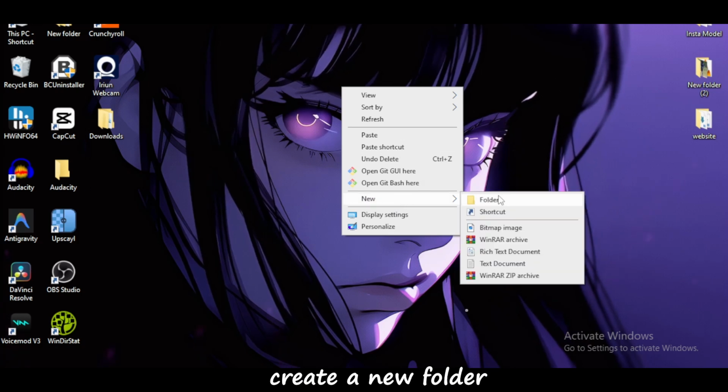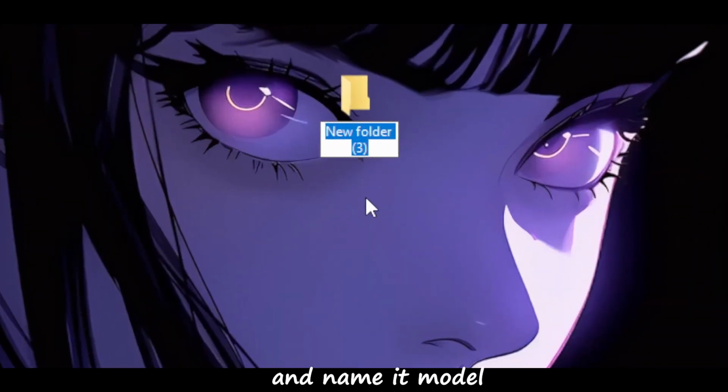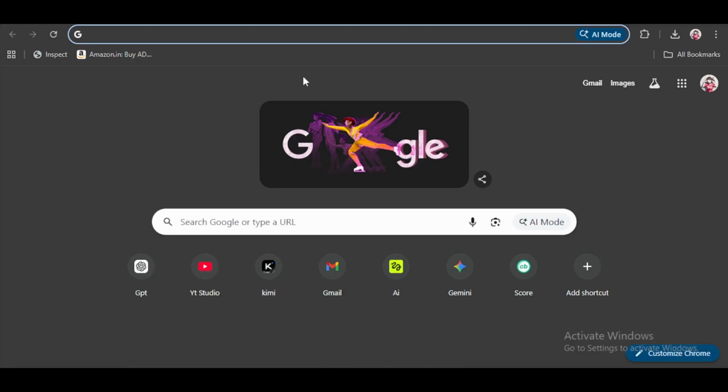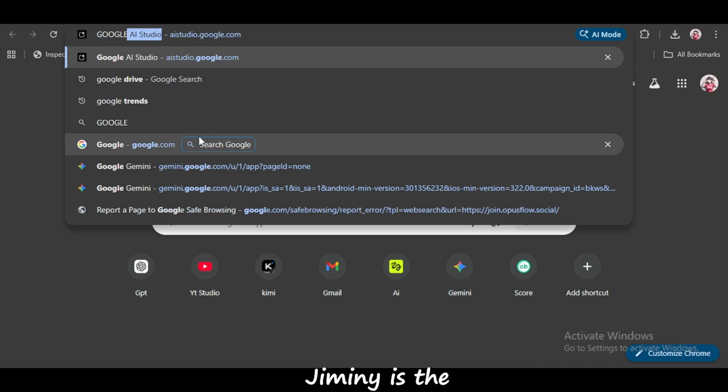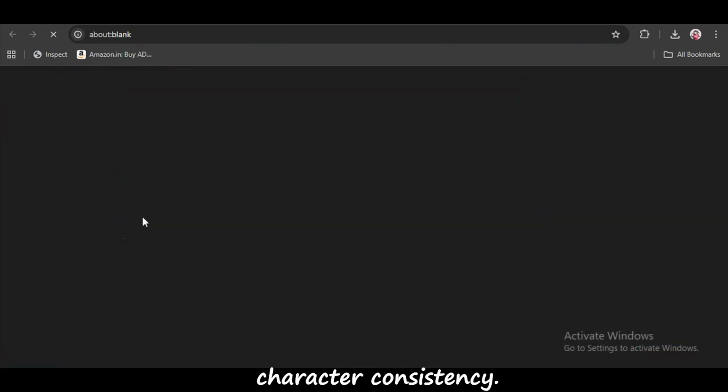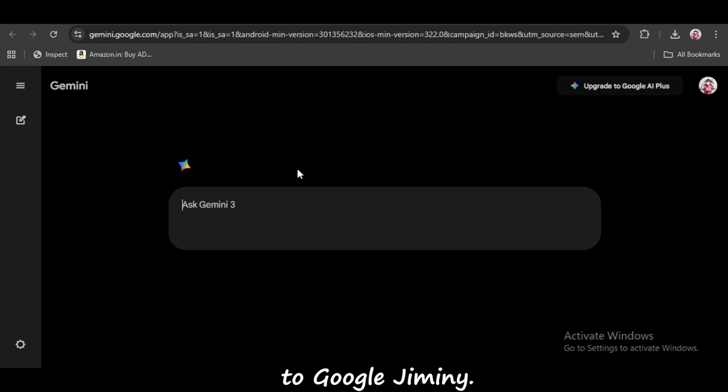First of all, I will create a new folder and name it model, and then save it. And first of all, we have to create our own AI influencer, and to create an AI influencer we need a face, and to create a face we will use Google Gemini. Yes, because Google Gemini is the best tool right now, because it gives your character consistency. So we'll move to Google Gemini.